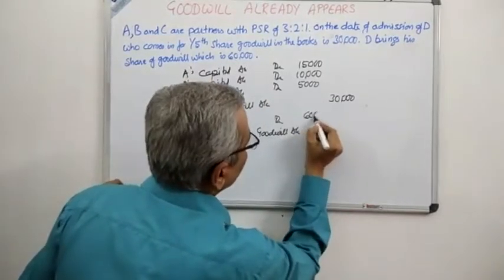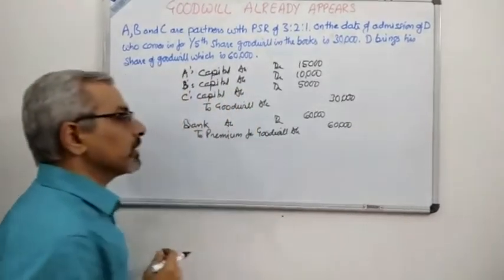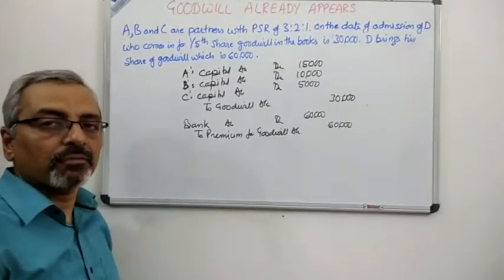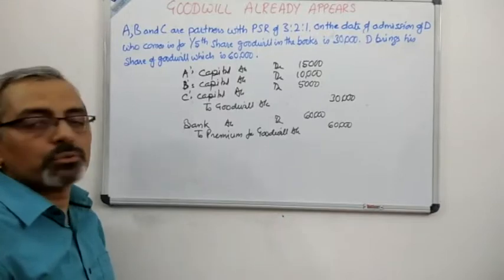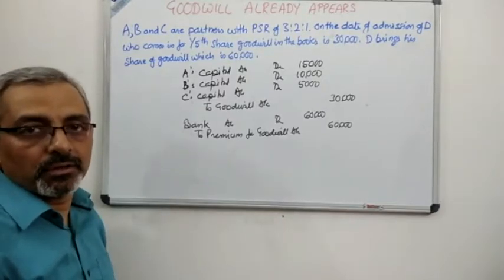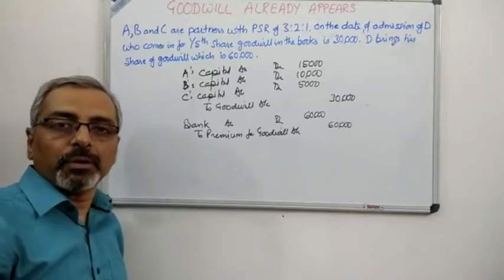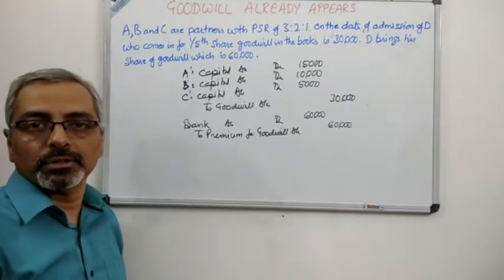You can very clearly see that the new partner has brought in 60,000, and since the new partner has come in for a specific share, all the three old partners have actually sacrificed in their old profit sharing ratio, which is 3:2:1, and which will be the next journal entry. That will be the distribution of goodwill among the sacrificing partners in the sacrificing ratio, which happens to be the old ratio in this case.